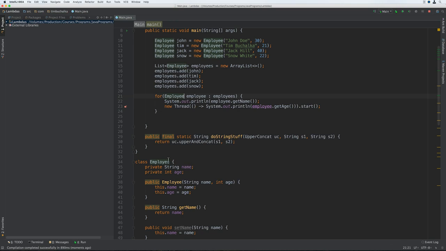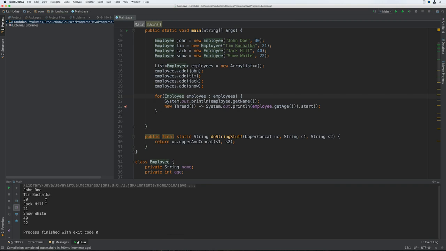Alright, so let's actually run that and see what it does, and confirm that it works. And you can see that that works. So IntelliJ doesn't complain, and we can run the code successfully, and we can see the age is printed in the console, but obviously at sporadic times, not necessarily in the same order. So if we just run this again, you can see we're getting different ordering each time we're running it, and that's because the threads are going to be running at different times.